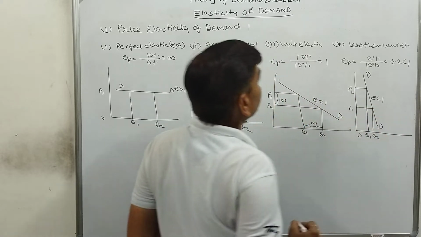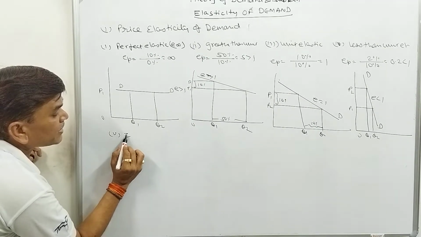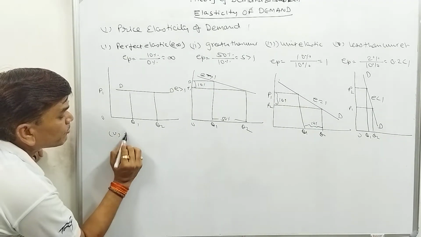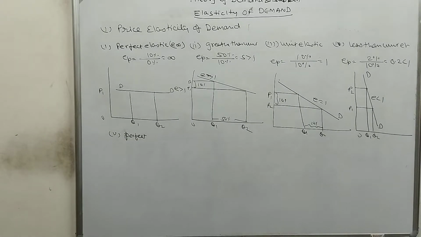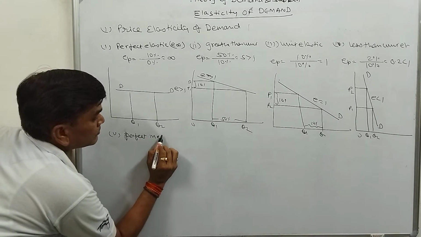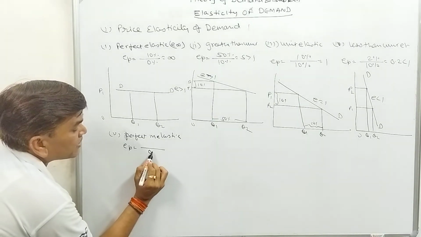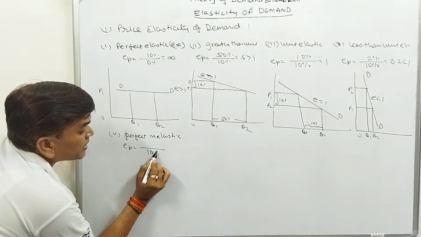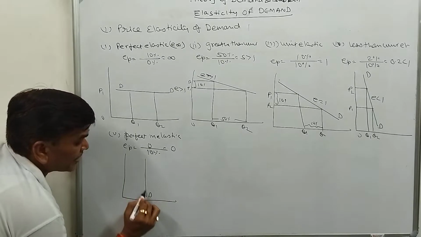Less than 1. And the fifth one is called zero elasticity, or we can say perfect inelastic demand. So the change in price is 10%, but the demand change is 0, so there is zero elasticity.